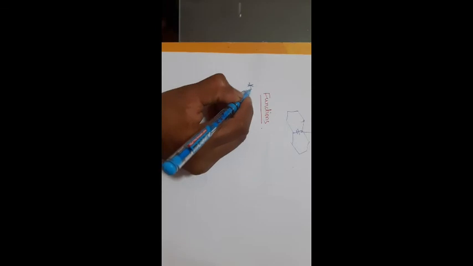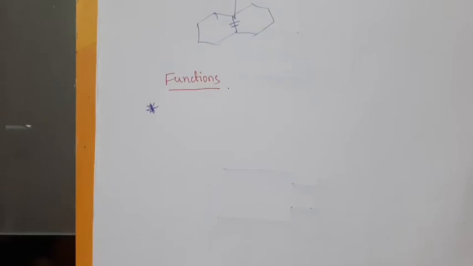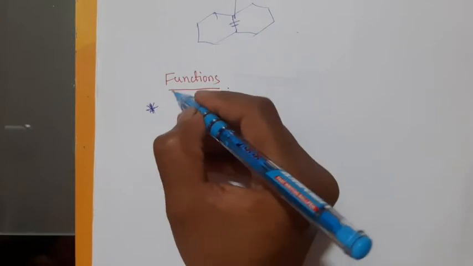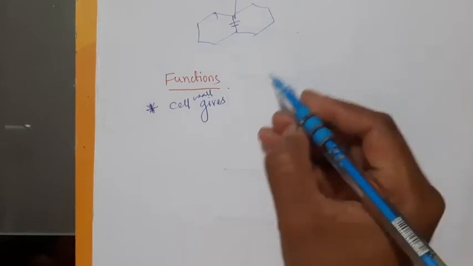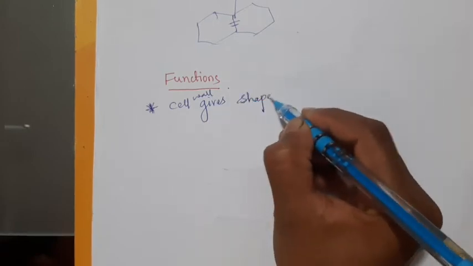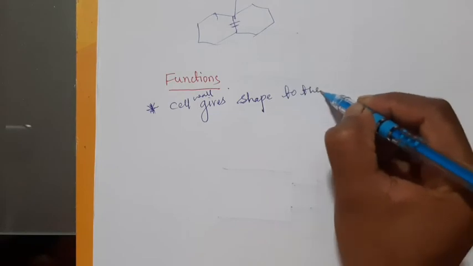This is very important. You can expect questions like: what is the cell wall, what is the composition of the cell wall, what is the function of the cell wall, what is plasmodesmata. Questions like these you can get in the final examinations. Here the functions are like this. The cell wall gives shape to the cell in the case of plants and fungi.